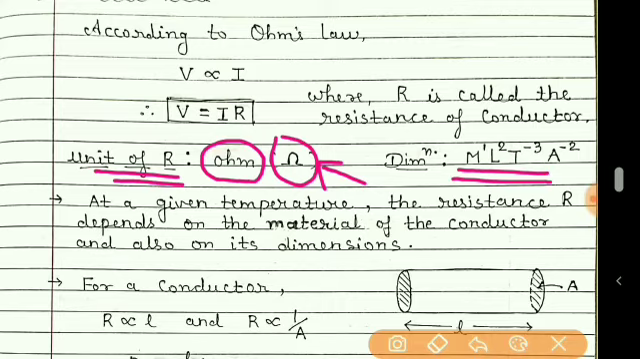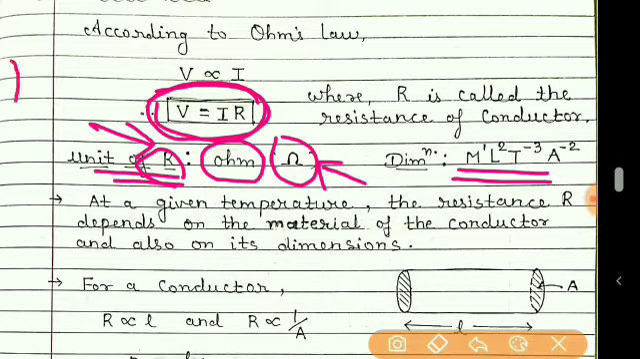Dimensions. Students, if we want the dimensional formula, then we know that there must be some equation related to that physical quantity whose dimension is to be obtained. So we have this relation V = IR. Make R the subject, and you will get R = V/I.